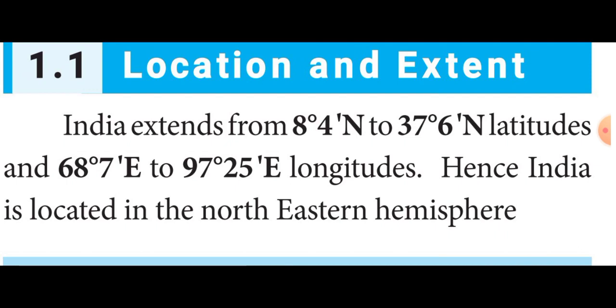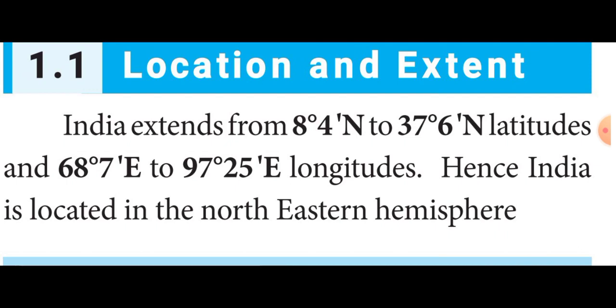India extends from 8 degrees 4 minutes north to 37 degrees 6 minutes north latitudes and 68 degrees 7 minutes east to 97 degrees 25 minutes east longitudes.